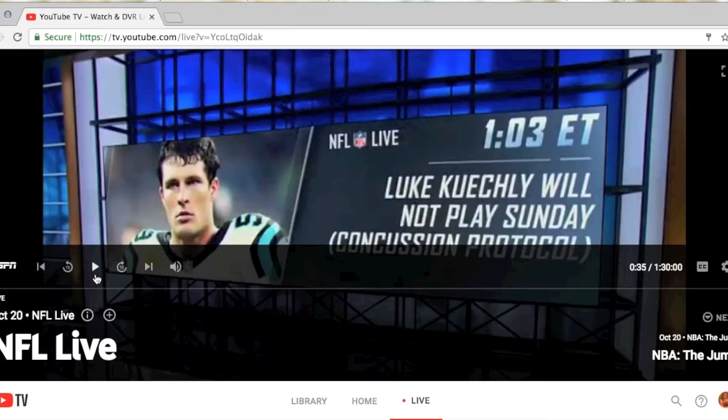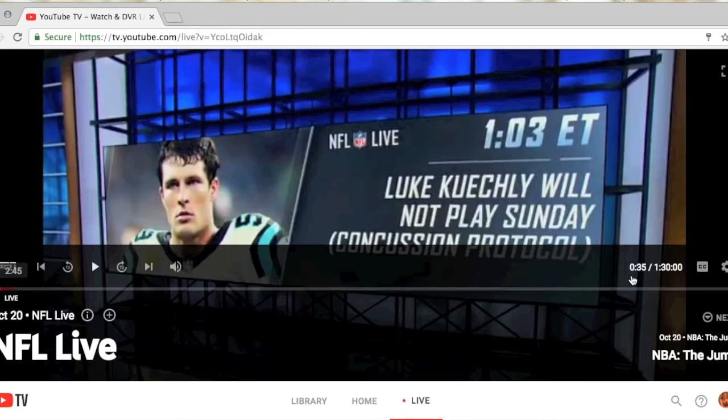Okay, I selected the pause button over here. I want to point out a couple things on this screen. Here at the top right corner, this box, by selecting that will make your entire computer screen the actual show. And to get back to this page, all you do is hit the escape button on the top left corner of your computer keys. And down here, the left is rewind. This allows you to go back 15 minutes. Pause and play. This allows you to jump forward 15 minutes. Fast forward. And then the volume.